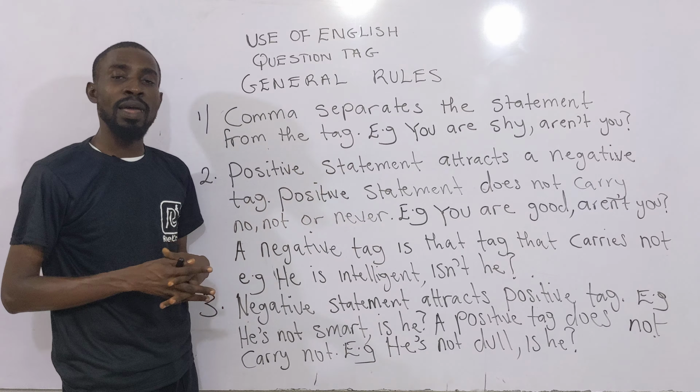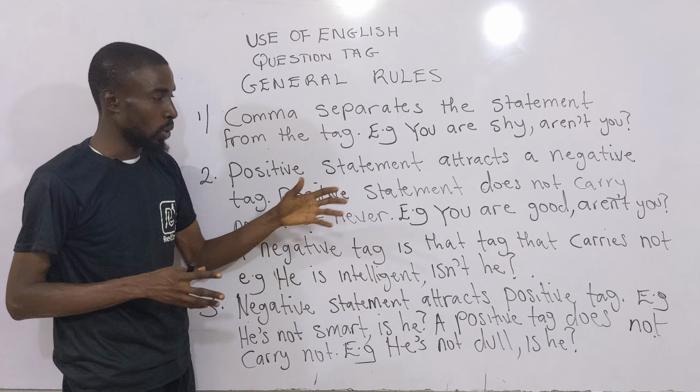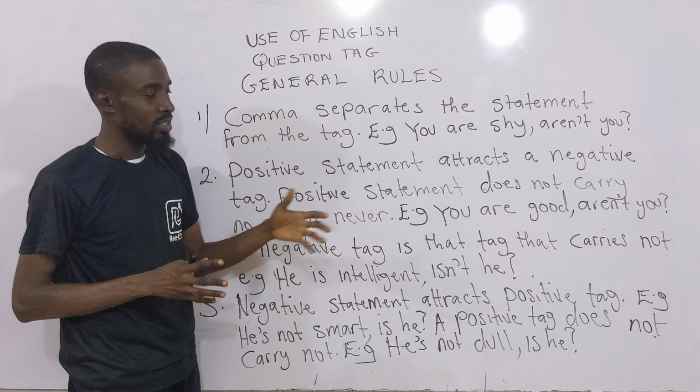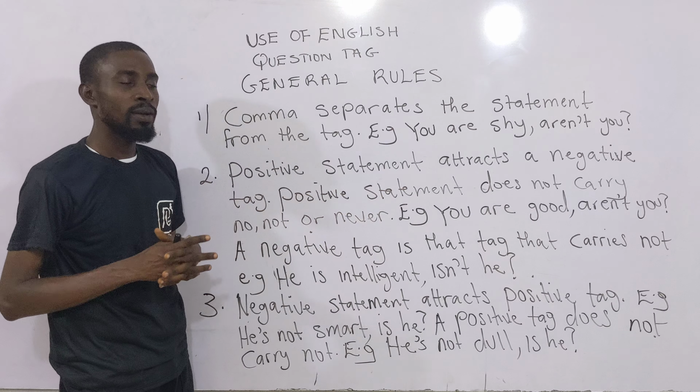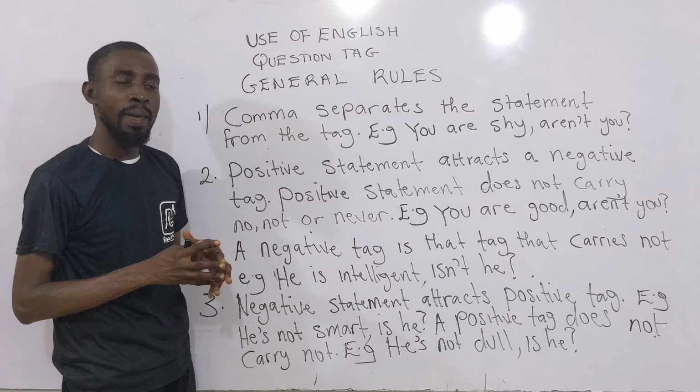So we check the example that we have here of a positive statement. E.g., you are good. Is there not, no or never in that statement? No. That makes it positive. And the rule says, since the statement here is already positive, the tag that follows must be negative. And for a tag to be negative, it must carry not. You are good, aren't you? So the aren't you there is a negative tag. Why? Because it carries not. That is contracted.